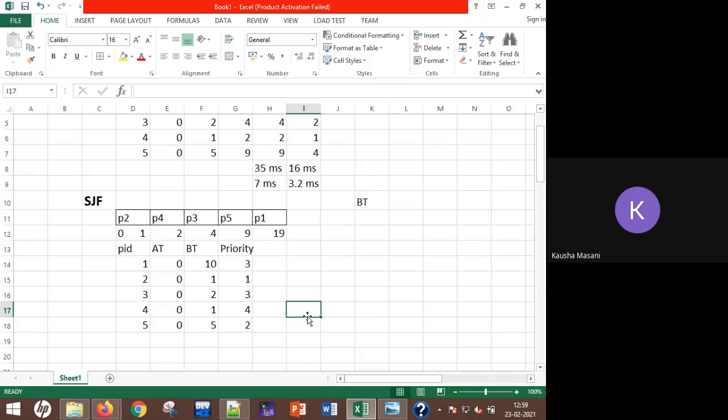Scheduling criteria, that is your priority column. This column is the scheduling criteria. Now here again you are going to start preparing the Gantt chart starting from 0. All the processes are coming at 0th arrival time.